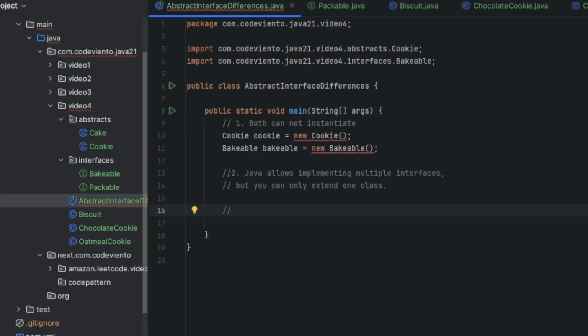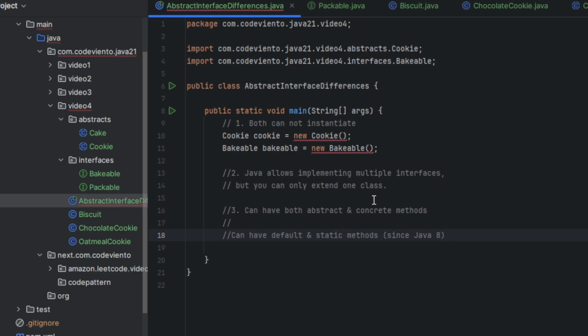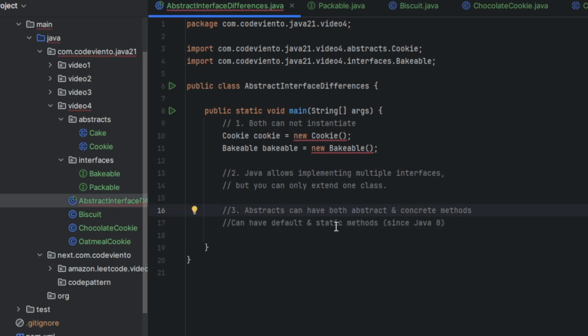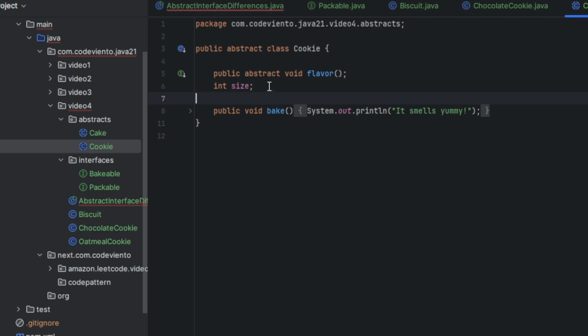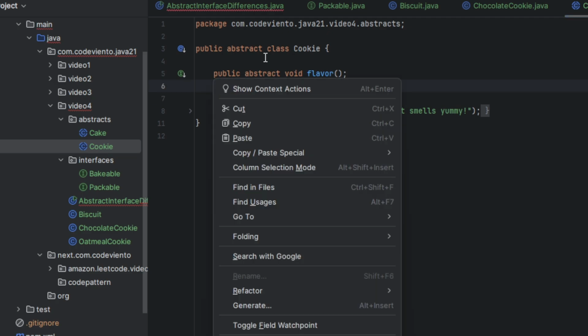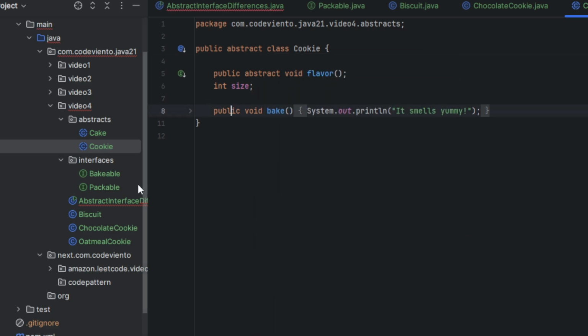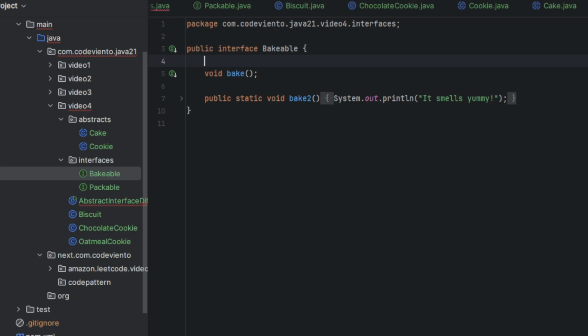So for the third one, abstract classes can have both abstract and concrete methods, but interfaces can have only default and static methods since Java 8. And another one, we can define a field in an abstract class, like here, size. It's okay for an abstract class, but when we try to implement any field in an interface, it's not allowed.